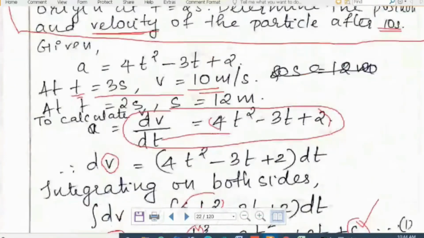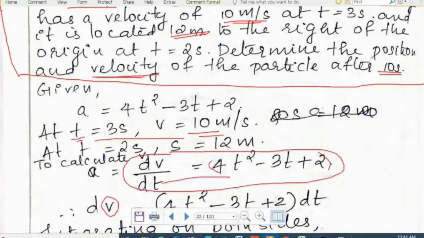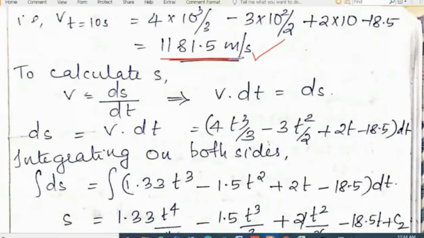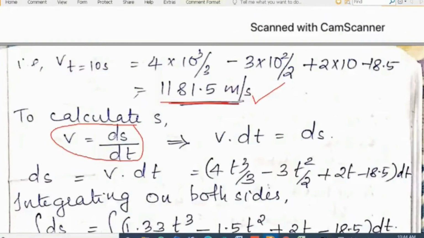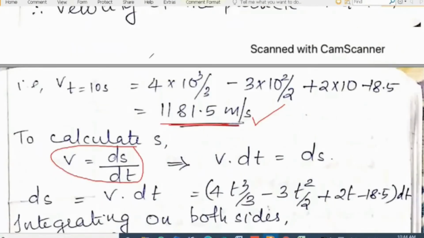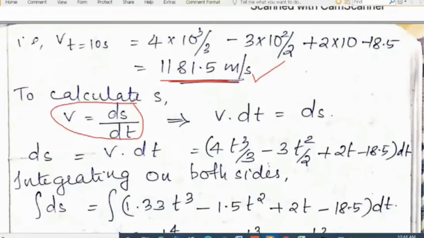Then we need to find out the displacement also, position and velocity. Position is also asked to determine. Therefore, we need to find the displacement. So to calculate s, we are going to use v is equal to ds by dt, because the equation for velocity is given as an expression in t, t cube by 3 plus etc. So we should use an equation in which velocity, time, and displacement are involved.